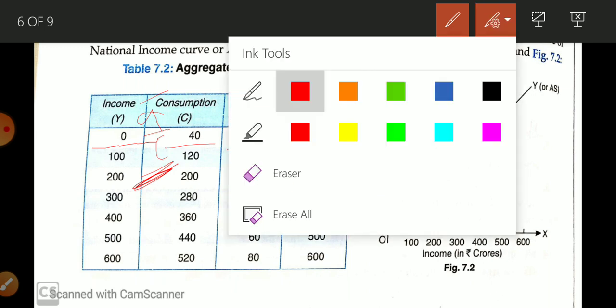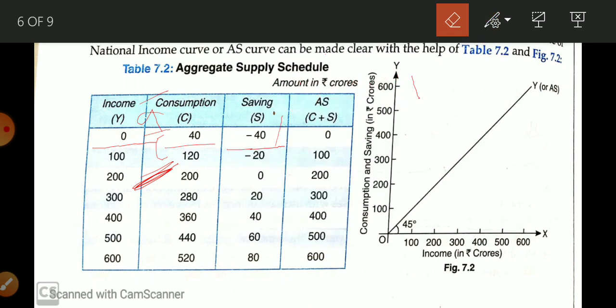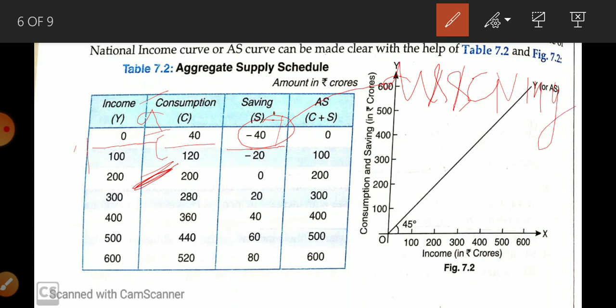Okay students, wait. So this minus 40 represents the saving. Now when income increases from 0 to 100, consumption is now 120.